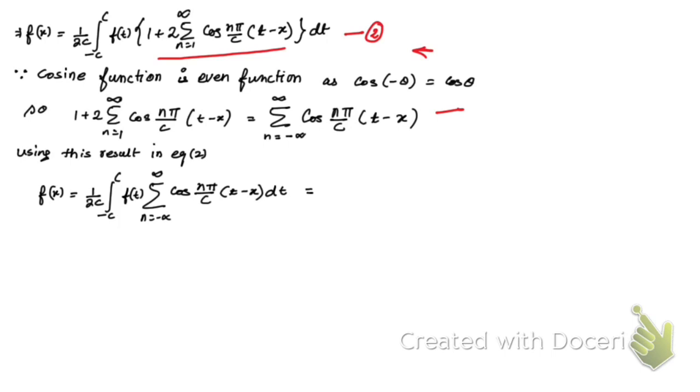Now you see, it can be written this way. If you take 1 by 2 pi common, or you can say, multiplying both numerator and denominator by pi, then we can write this one as this.